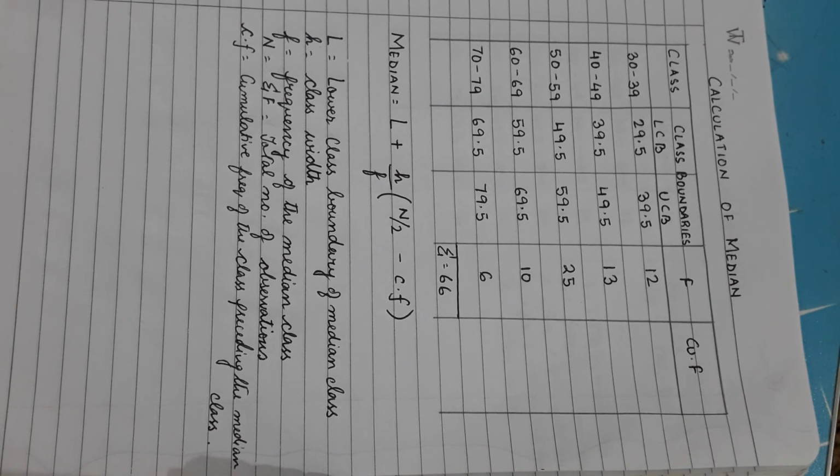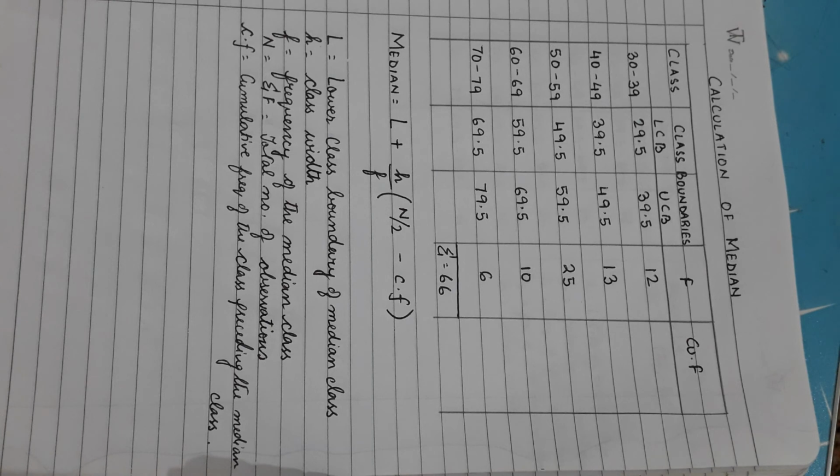Now we are supposed to find out the value of the median. Median, as we all know, is a positional measure where we are looking for the most probable value of the manager who is taking the middlemost position when all the managers are arranged according to their income in ascending order.